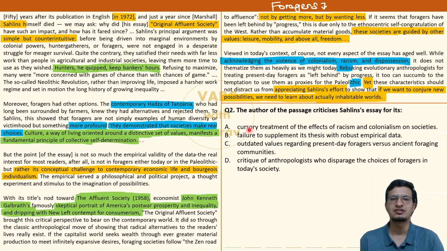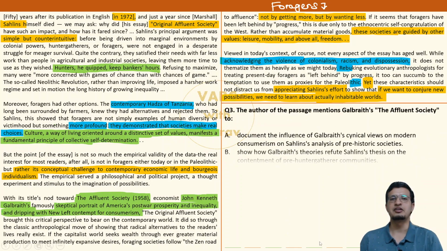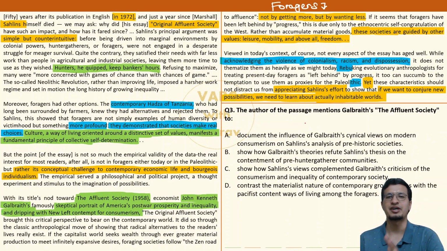So which option reflects this? Option A. Cursory treatment of the effects of racism and colonialism on societies. मतलब cursory treatment में light हाथ से, हल्के हाथ से. Yes, he did that and author is not happy about this. Author के expectation थोड़े ज्यादा है, okay? कि भाई ने ये भी करना चाहिए था 50 साल पहले. Okay. All right. So option A becomes the answer. Other options are really not up to the mark. They should be easy. You should be able to easily cut them out after going through the explanation of the passage. Still, if you have any doubts, let me know in the comment section. Okay. I appreciate this passage and whoever set the questions to this, well done, well done. जबरदस्त है, बहुत बहुत अच्छा passage है.